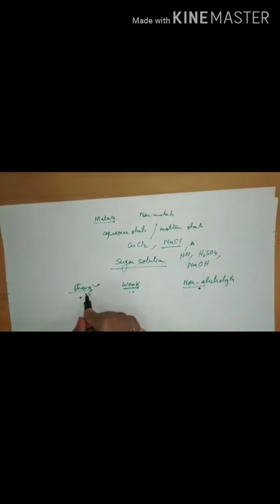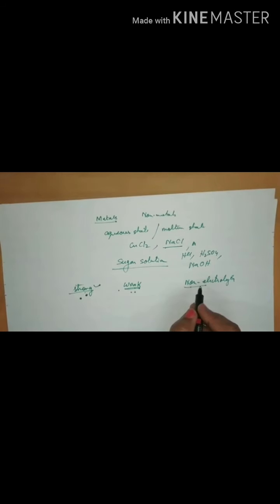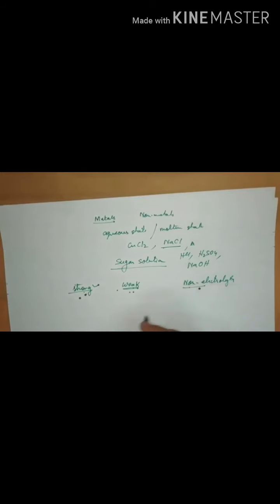Actually, whether it is a strong electrolyte, weak electrolyte or non-electrolyte depends upon the major thing, that is the degree of dissociation. Whenever electricity is passed through, a compound dissociates. It depends upon how much is the dissociation. If it is a complete dissociation, it is a strong electrolyte. If it is a partial dissociation, it is a weak electrolyte.